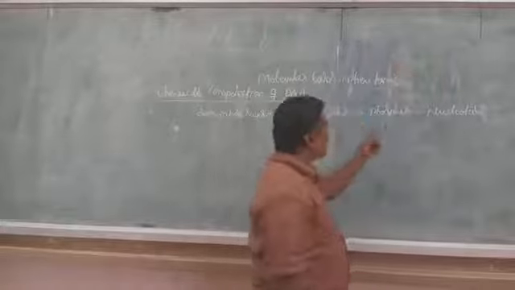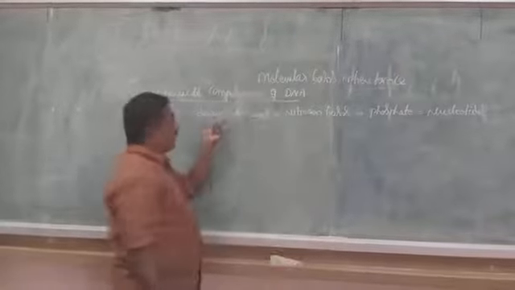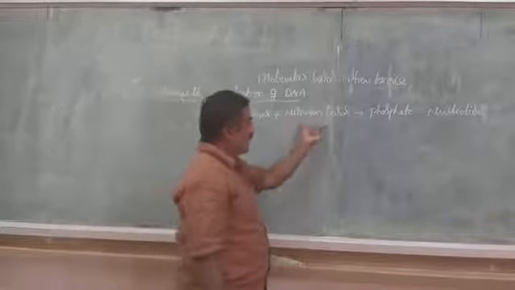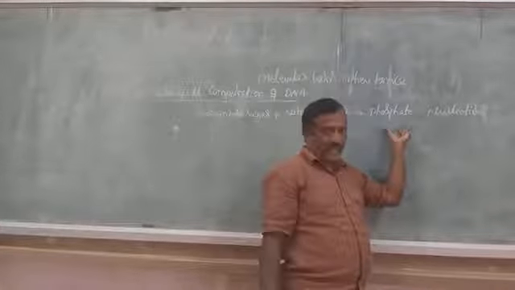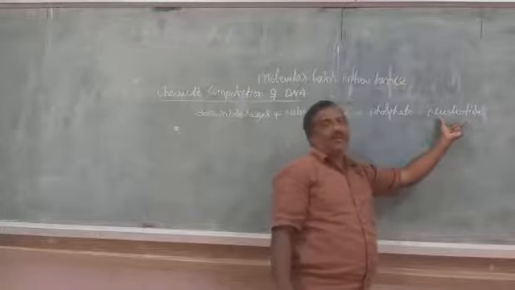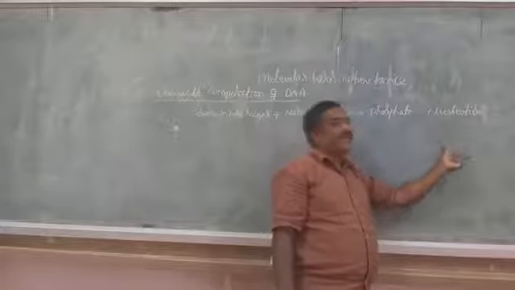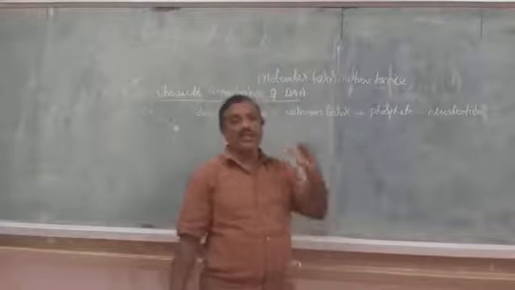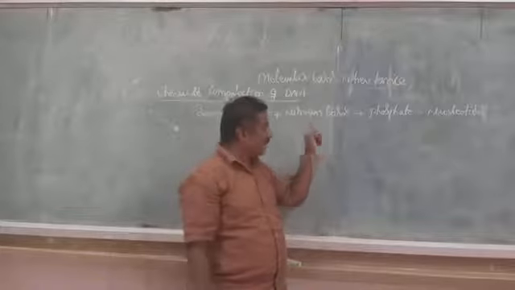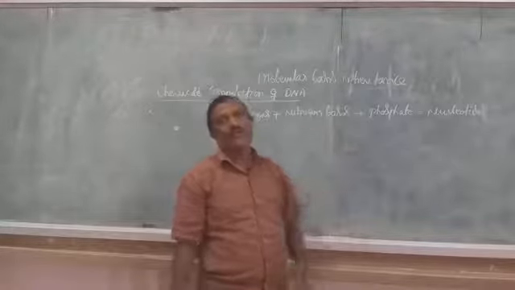Nucleotides are chemically made up of deoxyribose sugar, nitrogen base, and phosphate. That is the composition of the nucleotide. The nucleotide is the monomeric unit of the nucleic acid, the DNA, and also RNA.